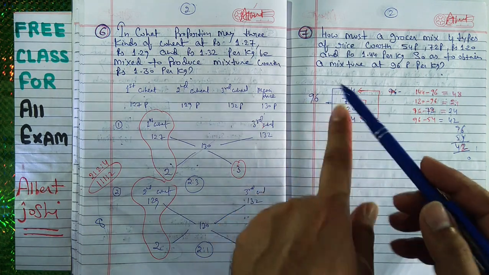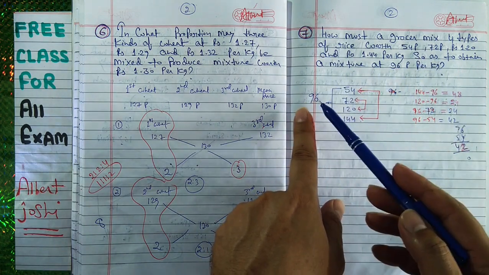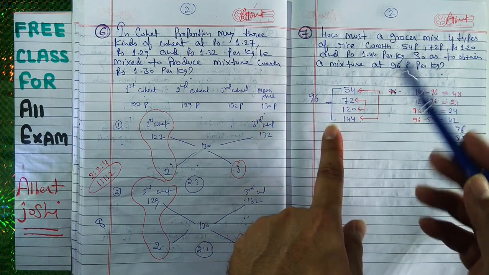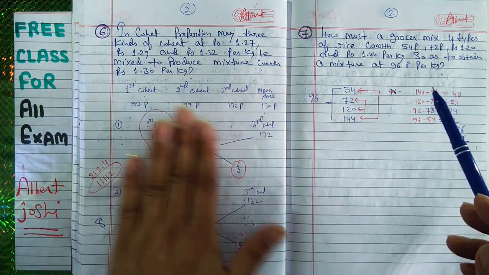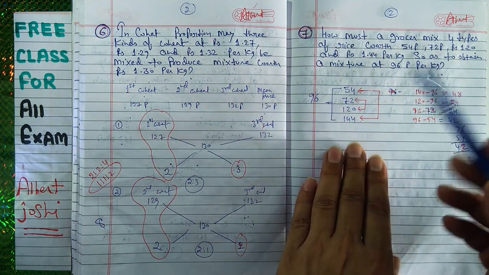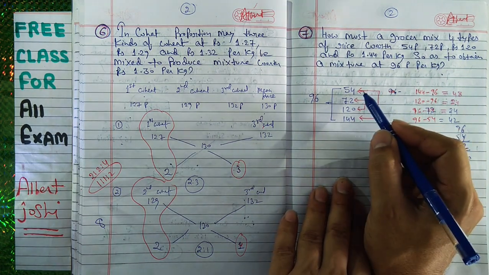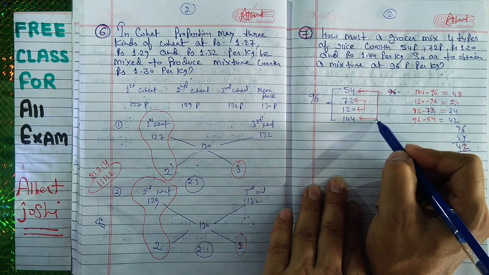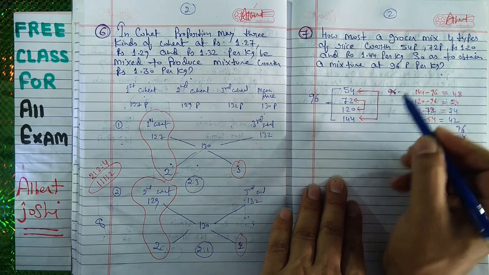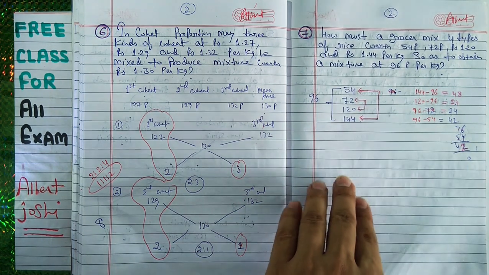Here we have written 96, that is the mixture price. We have written 54. Then you can also solve by this method, and that is a different method. 72, 120, 144. At first we are linking this and this. Then we are linking this and this. So that is the least price.